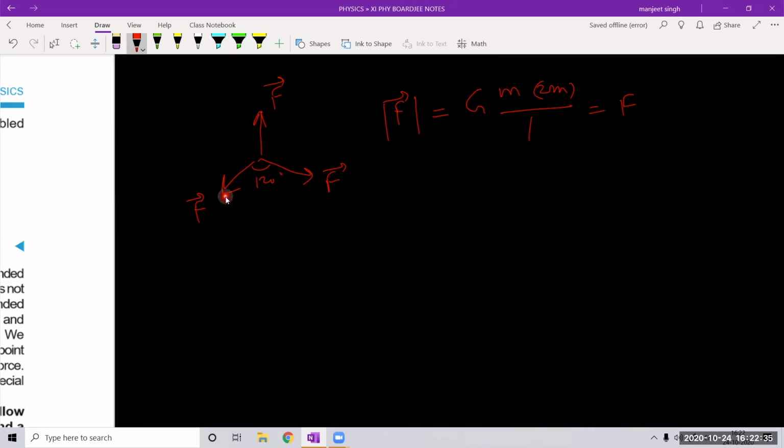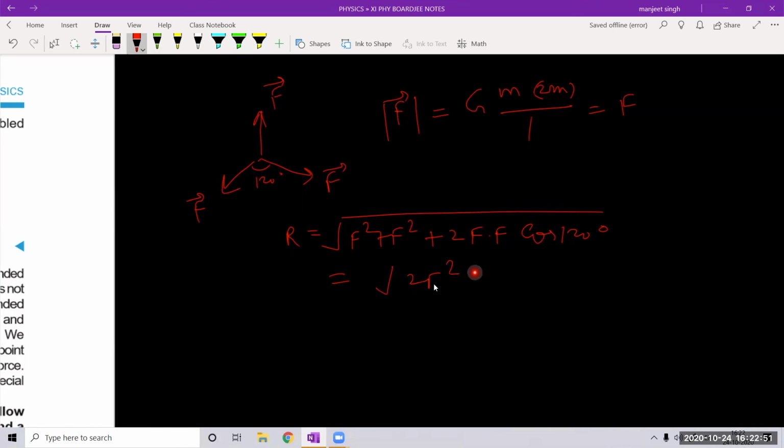What is the resultant of these two? The resultant is equal to under root P square plus Q square plus 2PQ cos 120 degrees, and this comes out to be under root 2F square plus 2F square cos 120 degrees. What is cos 120 degrees?